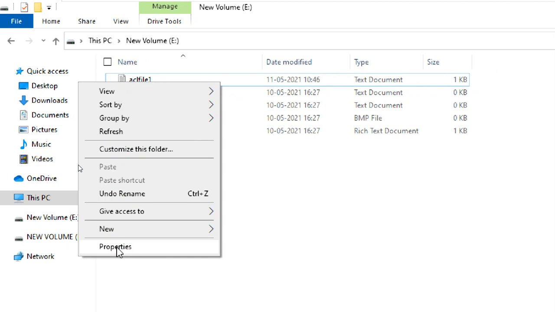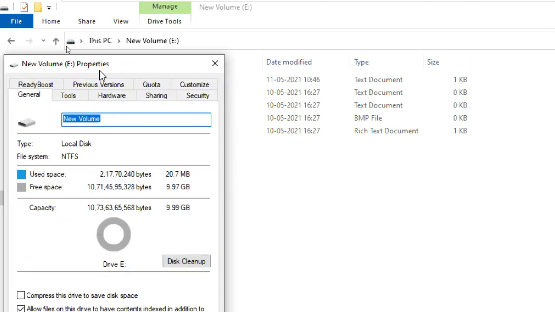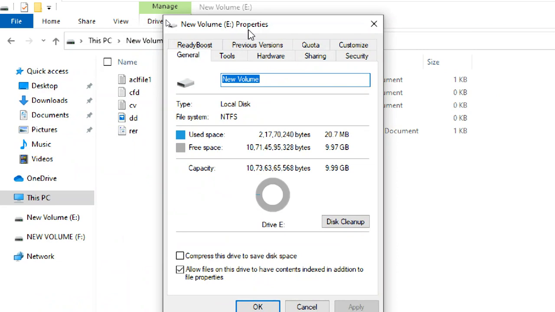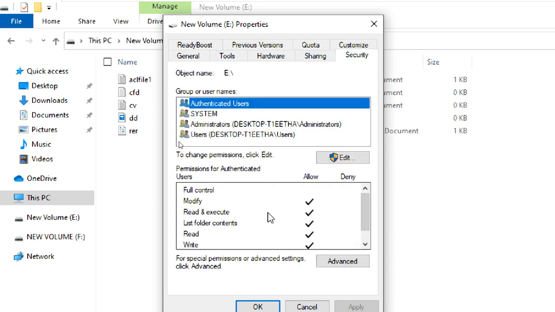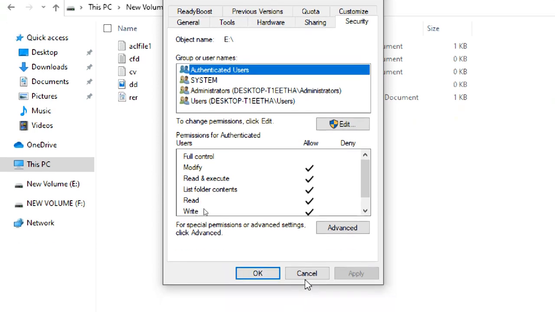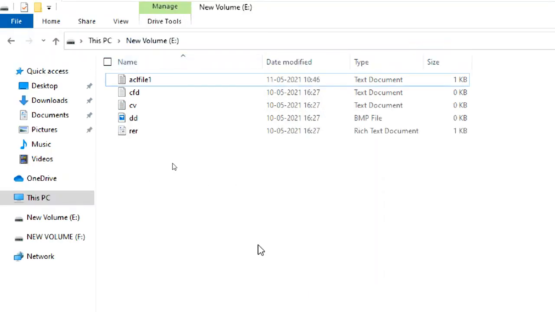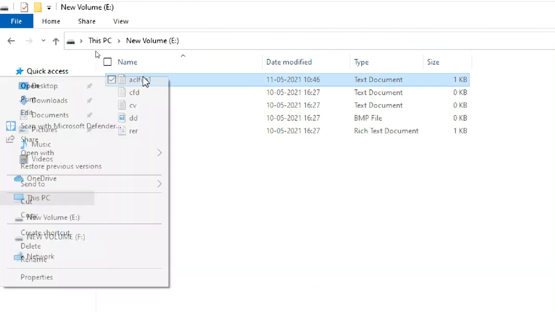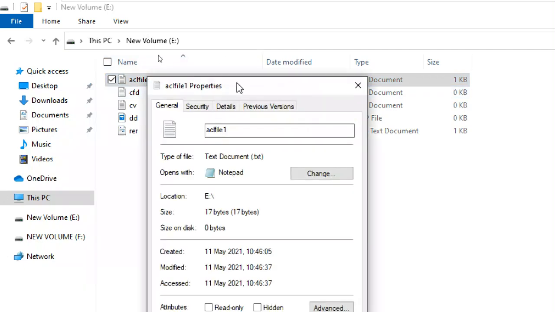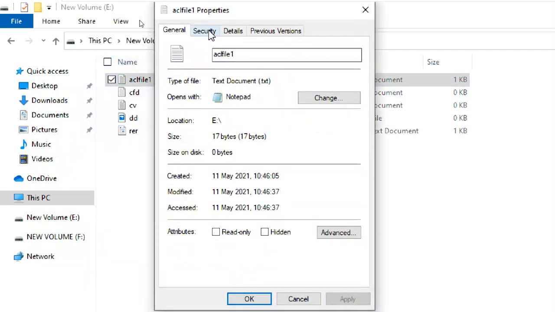Some people do it like this. Now see this one. Now E drive properties. Okay, I keep my mouse at ACL file. I right click, but it does not open ACL file one properties. It opens E drive properties, and you blindly go to the security tab, change something, and say sir, it is not working. This has happened so many times. So many people make that mistake. So that's why I'm telling you. Make sure you click on the file, right click on the file, properties, and you can see the names.